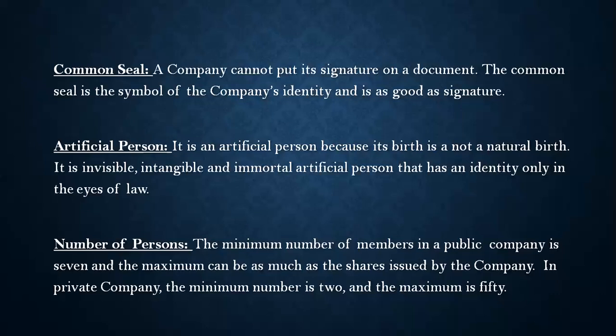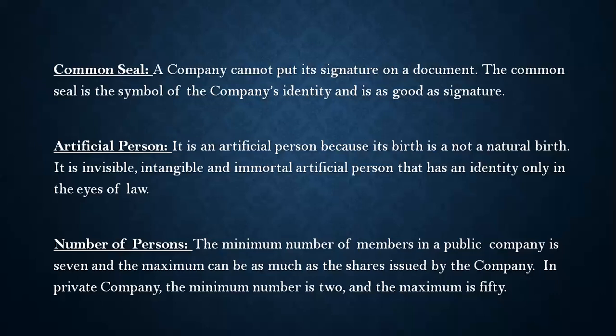So the next characteristic is capacity to sue and be sued. Now, a company being a body corporate can sue and be sued in its own name. Now, you all must be wondering what is sue? To sue means to initiate a legal proceeding or to bring a suit in a court of law.